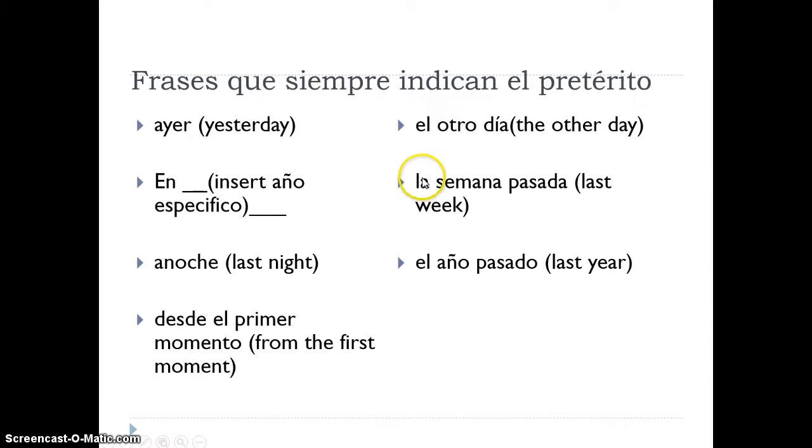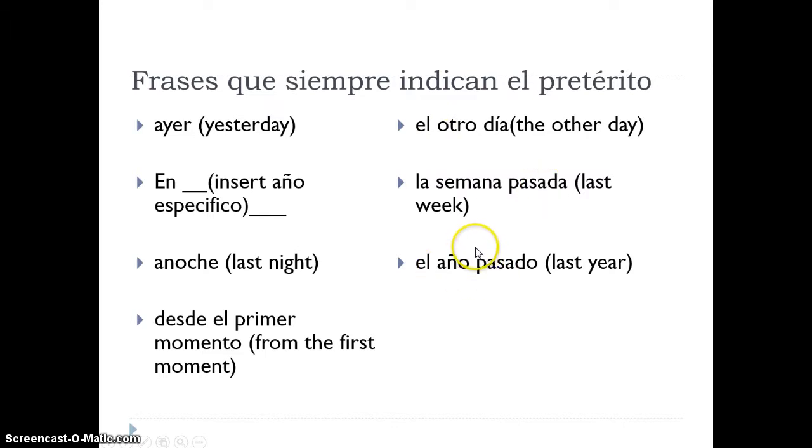Here you can see some phrases that always indicate the preterite. I'll go over them with you. The first one is ayer, which means yesterday. Then the second one is in 2010, for example, any certain time or any certain year. The third one is anoche, which means last night. The fourth one is desde el primer momento, from the first moment. The fifth one is el otro día, the other day. La semana pasada, last week, y el año pasado, last year.